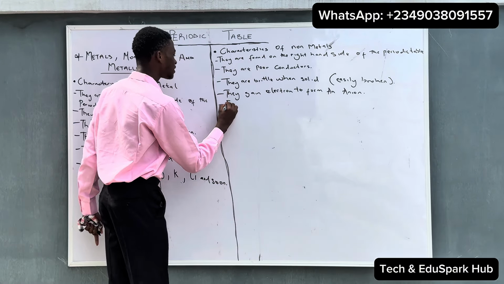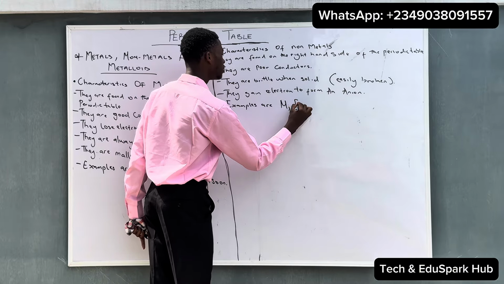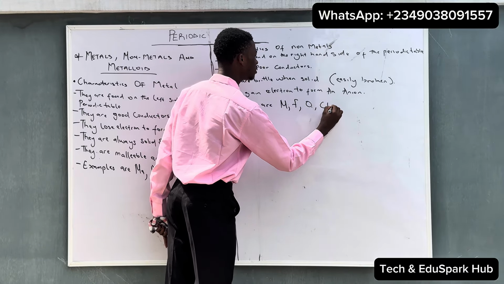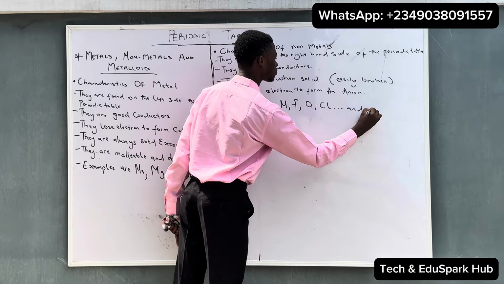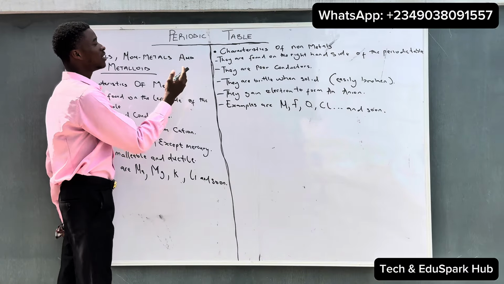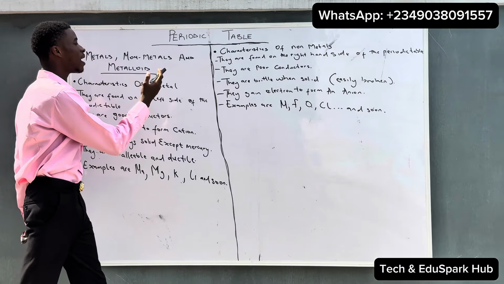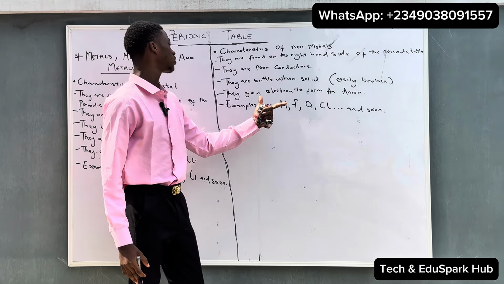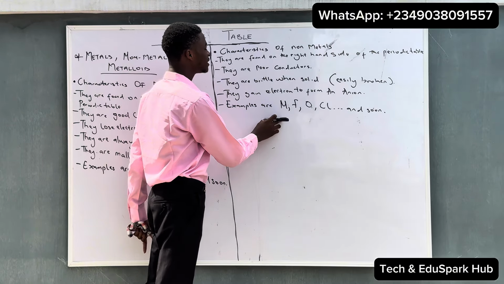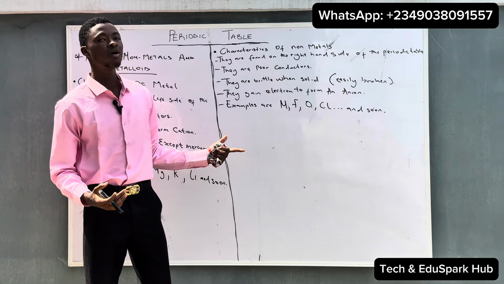So examples of non-metals are nitrogen, fluorine, oxygen, and chlorine, and so on. So these are the characteristics of non-metals. They are found on the right hand side of the periodic table. They are poor conductors unlike metals. They are brittle when solid, which means they are easily broken when solid. And they gain electrons to form an ion. And examples of non-metals are nitrogen, fluorine, oxygen, chlorine, and so on. So this will be all on non-metals.